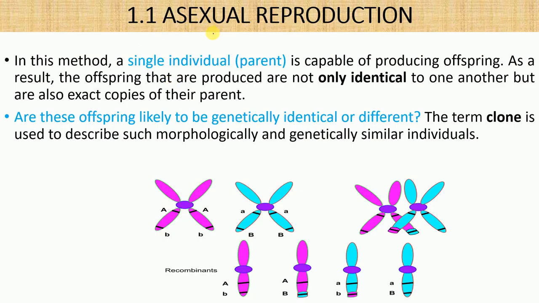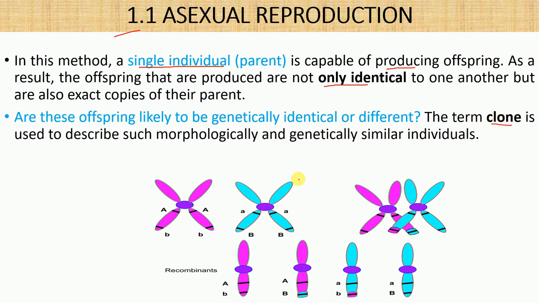So let's have a look at asexual reproduction. As I stated earlier, in asexual reproduction only a single parent is capable of producing offspring, so it is called asexual reproduction. And it is common, right? Because the offspring will be identical, you can say it is a clone also.